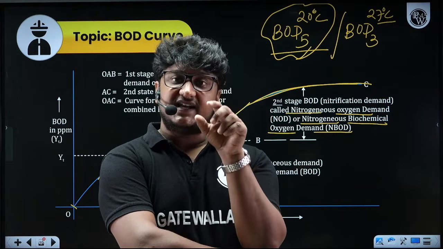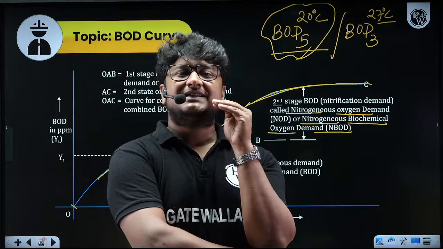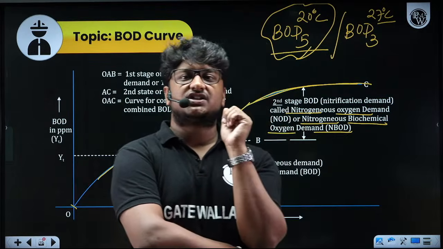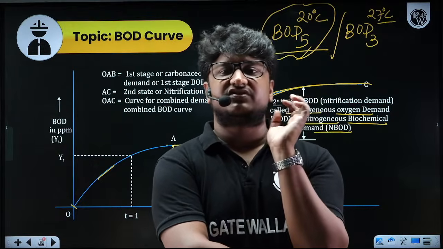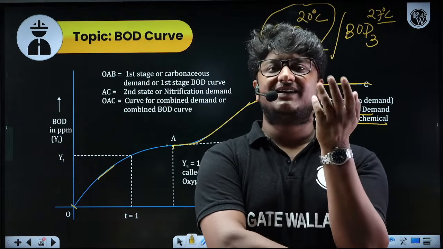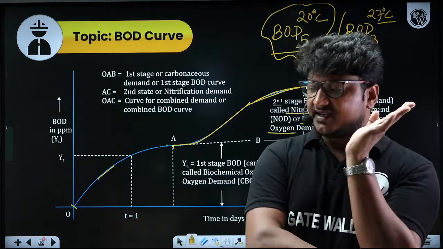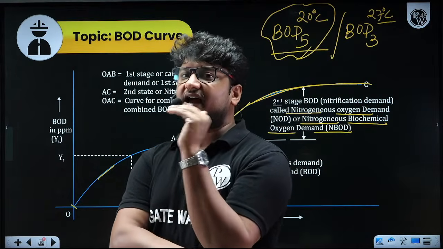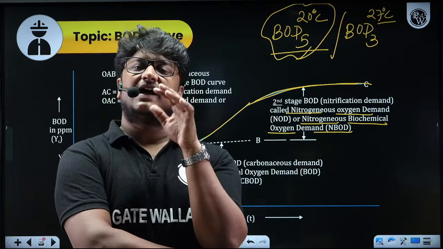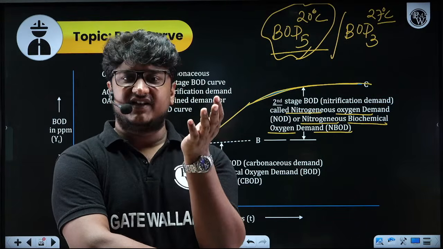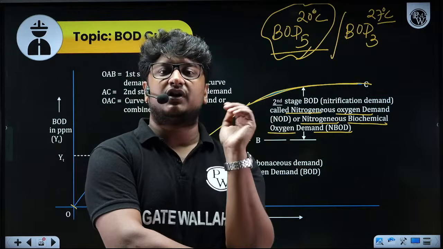Now for 20 degrees Celsius, we wanted to take a temperature which is realistic to the situation, especially in a natural stream. If you take a higher temperature, in a natural stream you will not find a higher temperature throughout the day or throughout the year. So taking higher is not advisable, and taking lower is also not advisable.